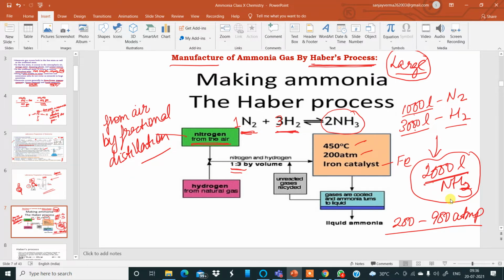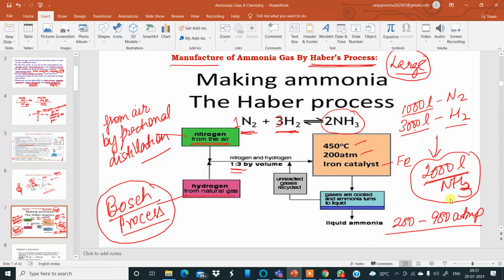Now the hydrogen for this Haber's process is obtained from natural gas by a process which is called the Bosch process. The Bosch process is a process by which we can prepare hydrogen gas on a large scale. This process is not in the class 10 syllabus, but it was there in the class 9 syllabus last year. So only the name of the process is required.